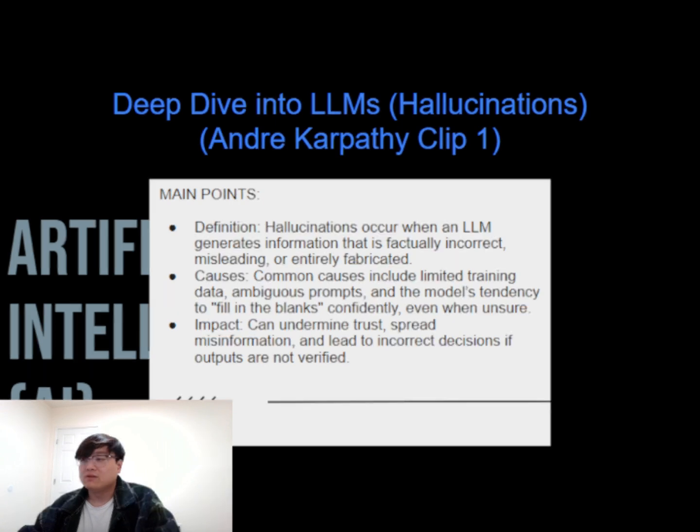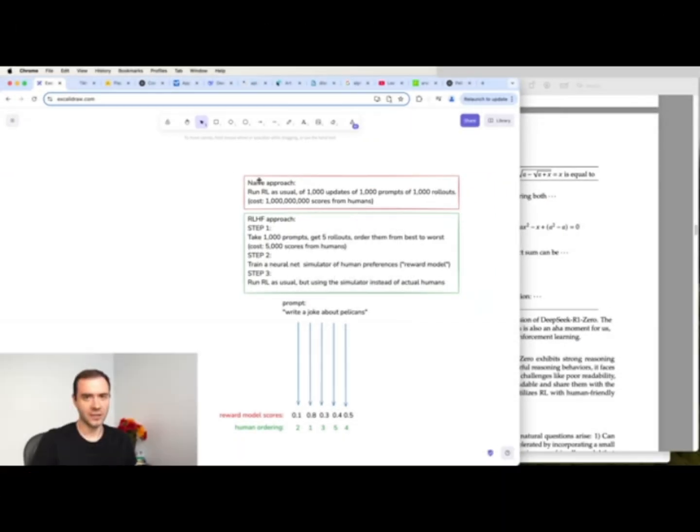So as I mentioned, the naive approach is that if we had infinity human time, we could just run RL in these domains just fine. So for example, we can run RL as usual if I have infinity humans. I just want to do, and these are just cartoon numbers, 1000 updates where each update will be on 1000 prompts. And for each prompt, we're going to have 1000 rollouts that we're scoring. So we can run RL with this kind of a setup.